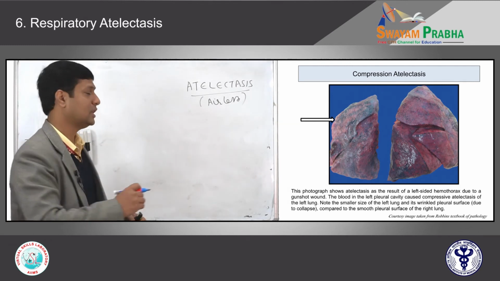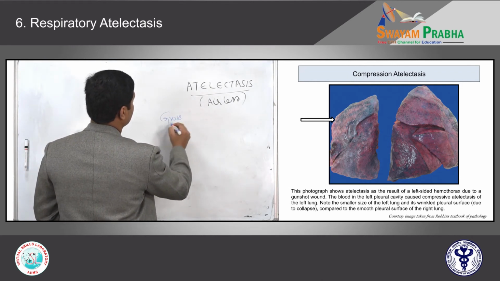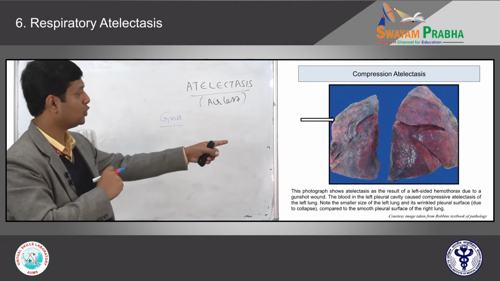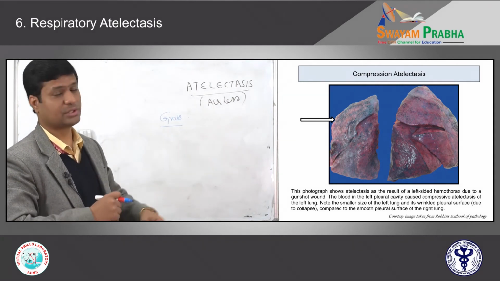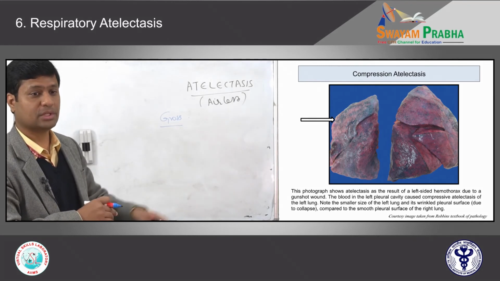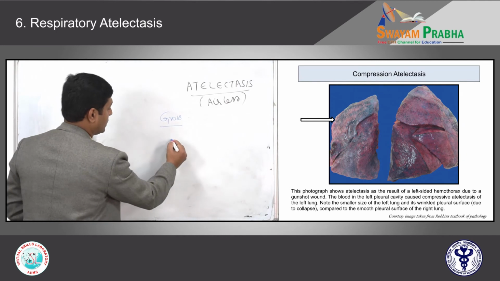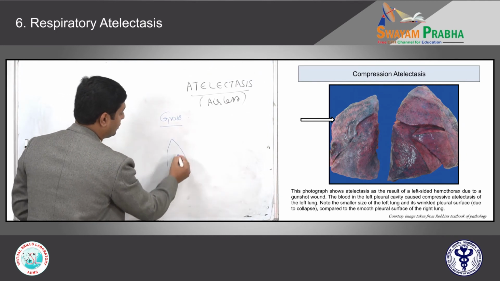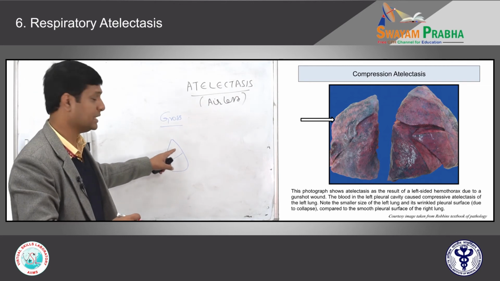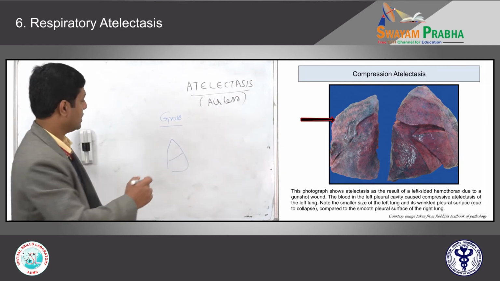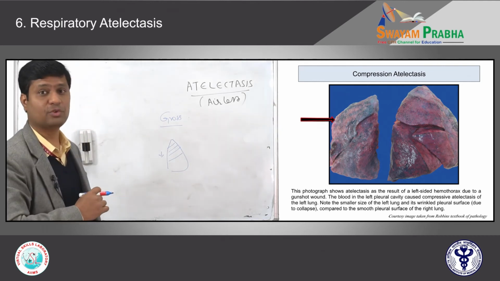Now we'll see the gross morphology. If any atelectatic lung comes, how does it look? There are two pictures shown there. The right lung, which has three lobes, is essentially normal. When compared to the right lung, the upper lobe of the left lung has become collapsed. How do you say it is collapsed? It is decreased in size. See, this part of the upper lobe is decreased in size because of no air.